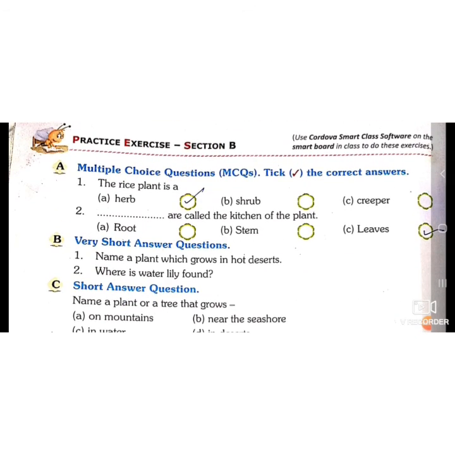The rice plant is a herb. It is not a shrub, not a creeper. Dash are called kitchen of the plant. Root, stem or leaves. So leaves are called kitchen of the plant because they make food for the plant as well as for us.